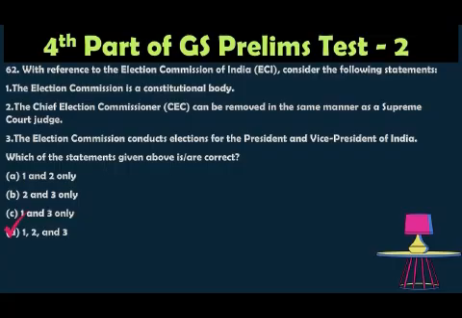The Election Commission is a constitutional body, yes, under Article 324. Hence statement 1 is correct. The CEC can be removed in the same manner as a Supreme Court judge, by impeachment. Hence statement 2 is also correct.